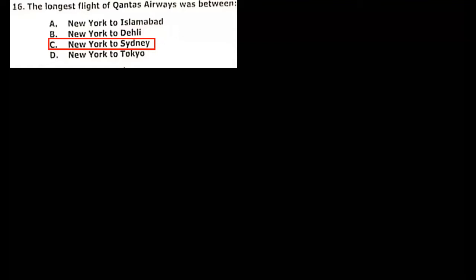So the MCQ is: the longest flight of Qantas Airways was between. Actually, before going to the MCQs, I want to declare that in this video I will cover MCQs from 16 up to 30, and this past paper is the QESCO paper for the post of SDO, and the test was conducted by NTS. So in this MCQ, the correct option is New York to Sydney.